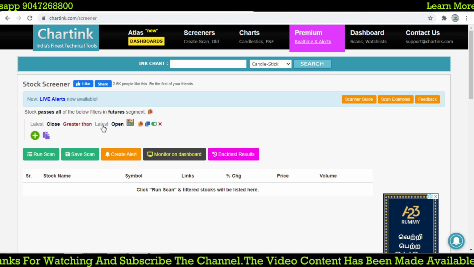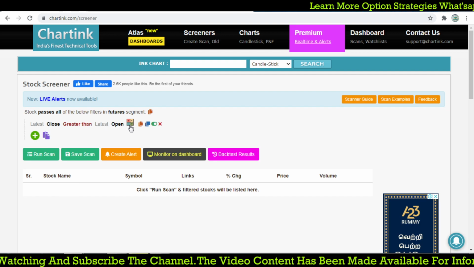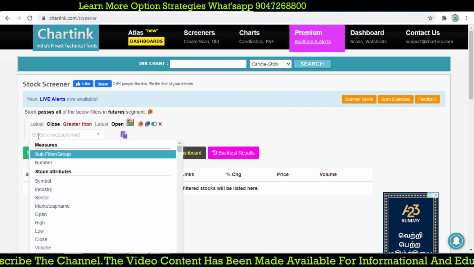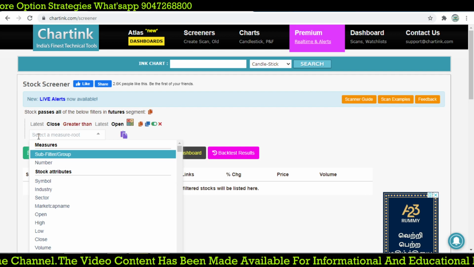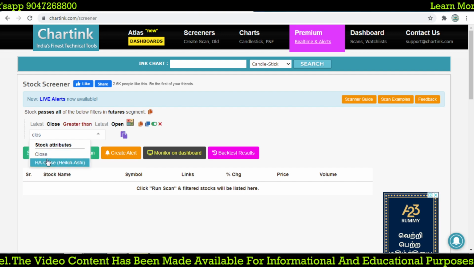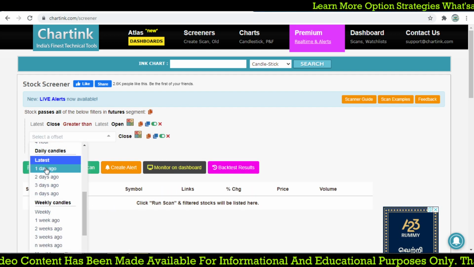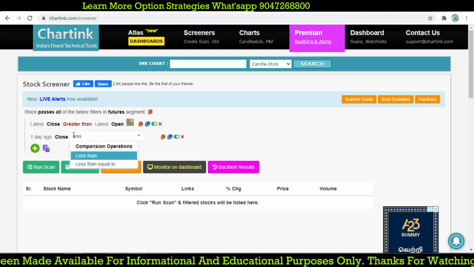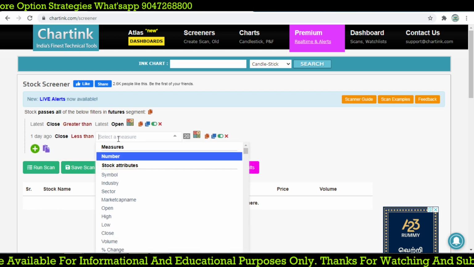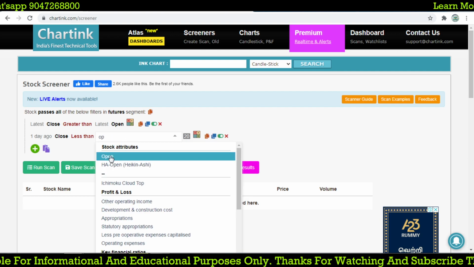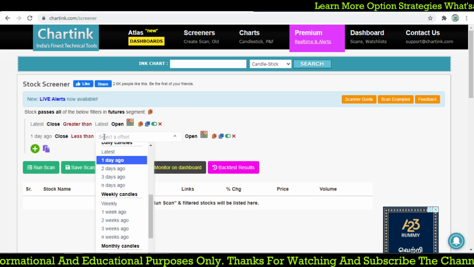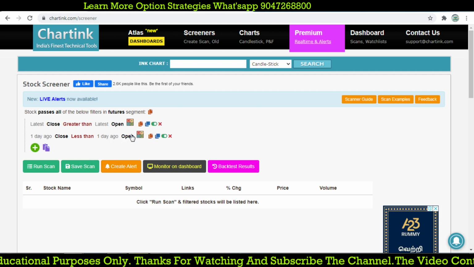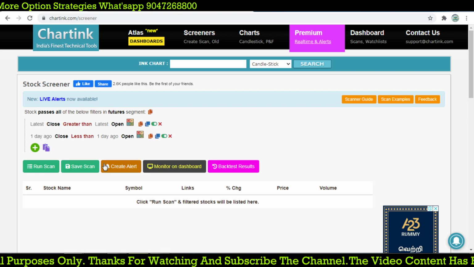The latest close is greater than the latest open, so this candle looks green. And we have a red candle for the previous day. So the close price of one day ago is less than the open price. Yesterday should be a red candle and today should be a green candle.